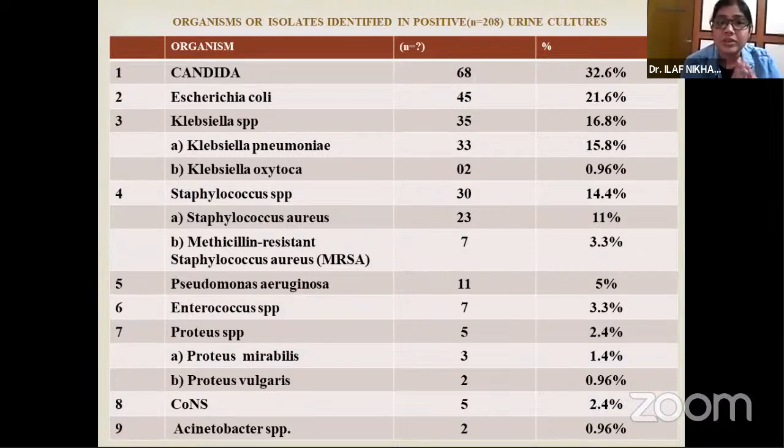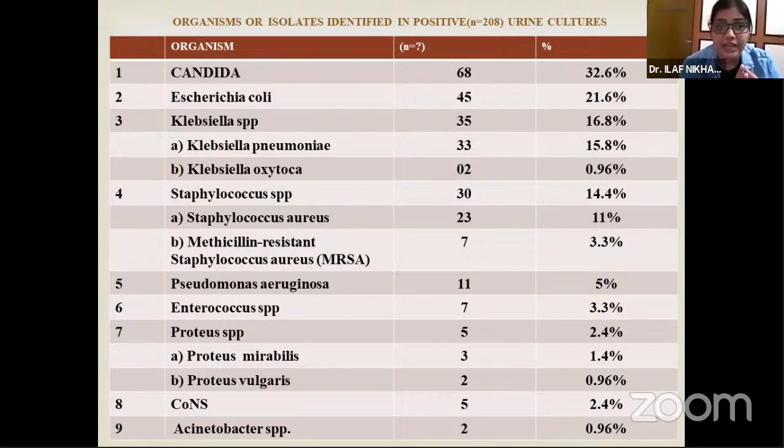The organisms or isolates identified in the positive urine cultures: Candida with 32%, and among the gram-negative organisms, E. coli was the most common, and the second most common was the Klebsiella species. Klebsiella species included Klebsiella pneumoniae and Klebsiella oxytoca. They were differentiated based on biochemical tests, such as indole, etc. And the next organisms among the gram-negatives were Pseudomonas aeruginosa, Proteus species, and Acinetobacter species.